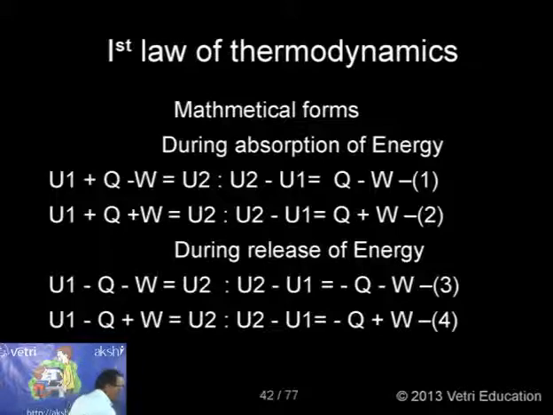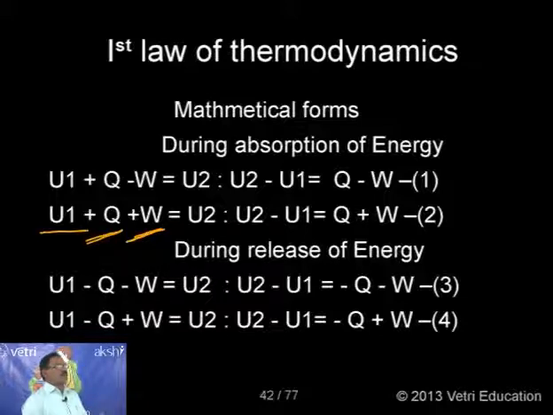In that case, the internal energy of the system is initially U1. Heat absorbed by the system is plus Q, absorption is always plus Q, and work is done on the system, so it is plus W.